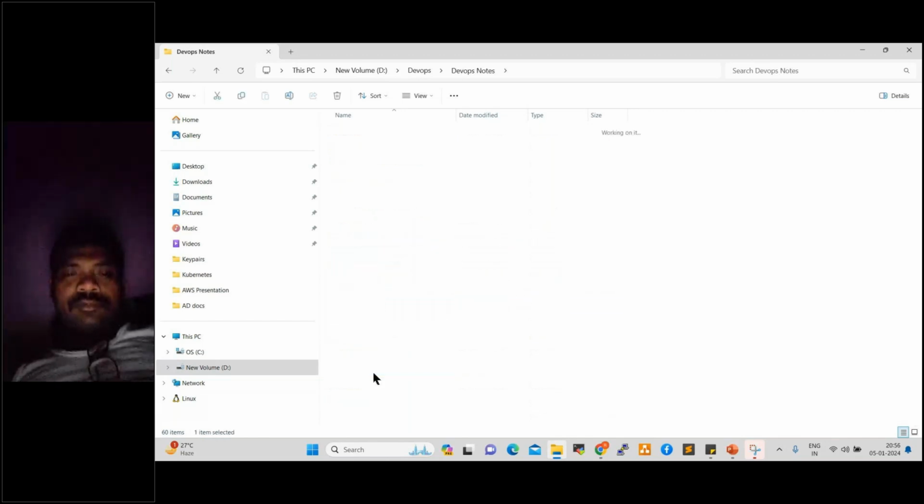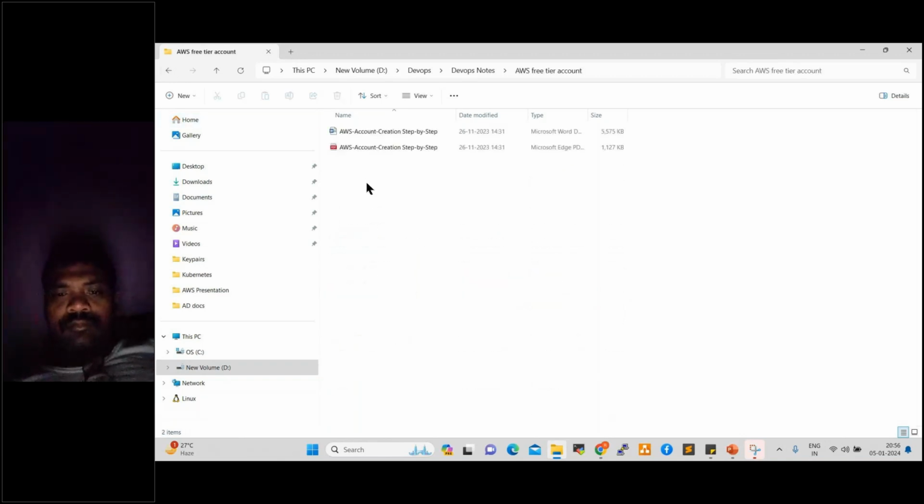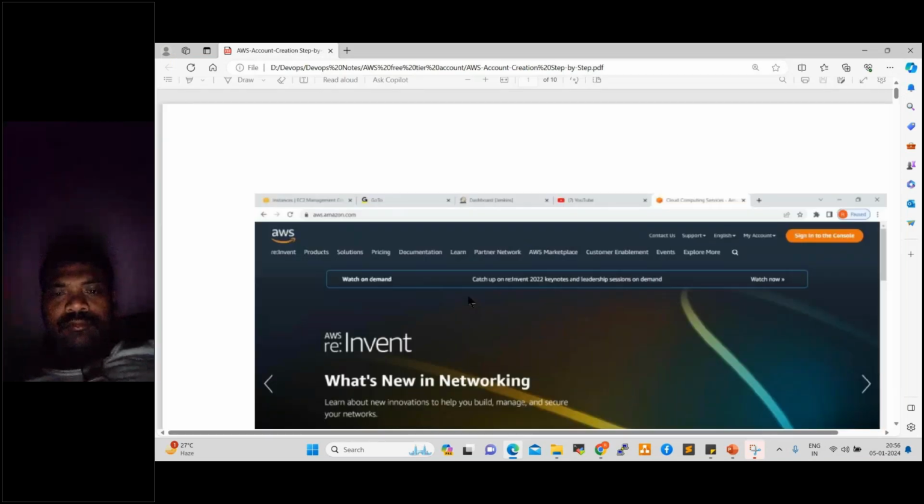Now, for example, here to create an AWS free account. This is free, right? See here, this is the first step.